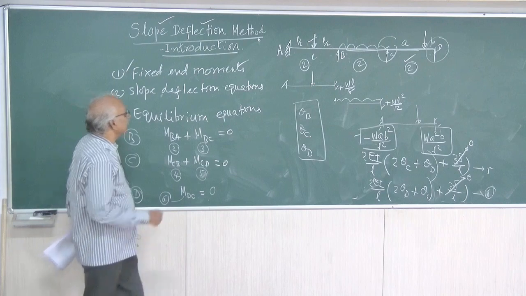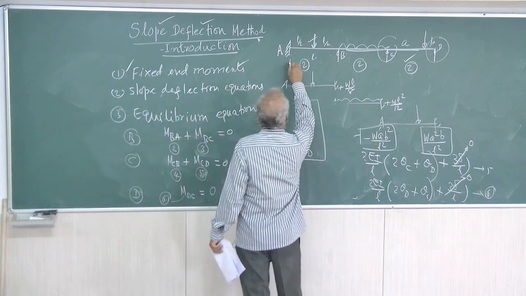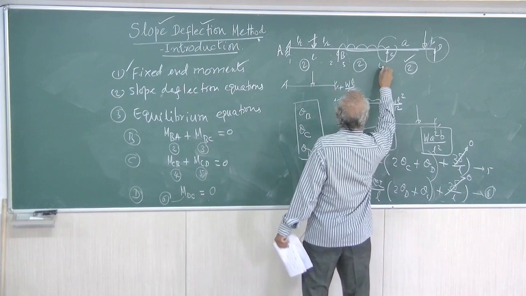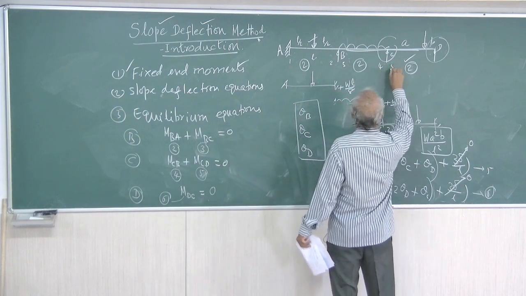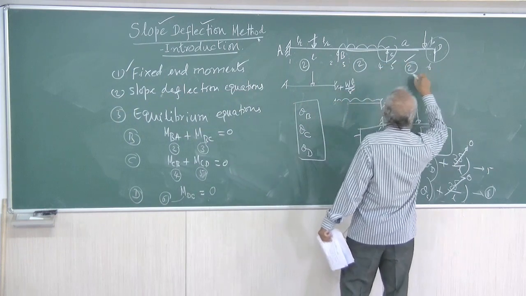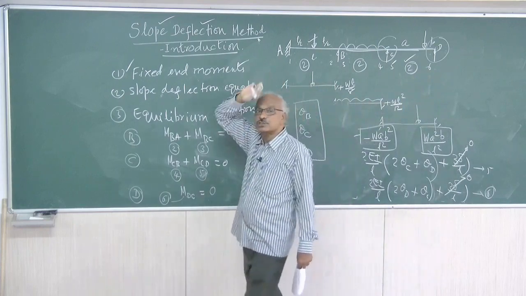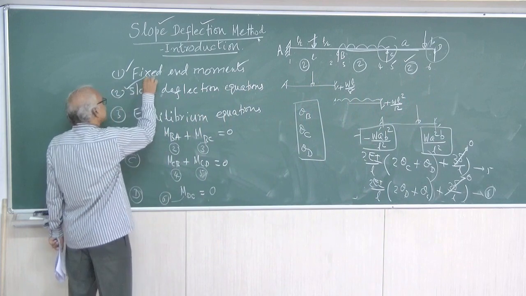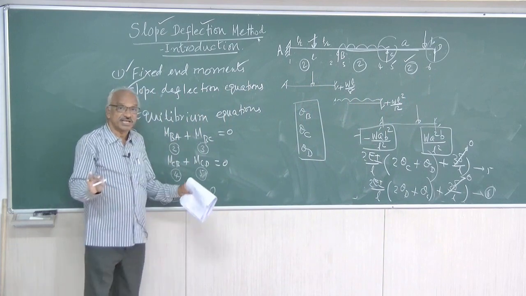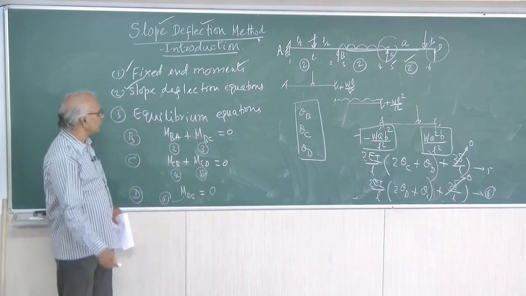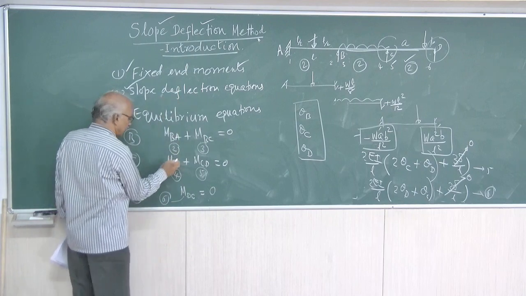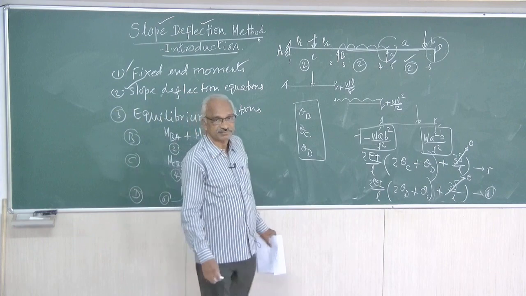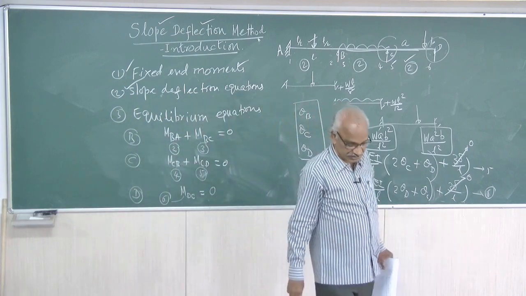MAB, equation number 1. MBA, equation number 2. MBC, equation number 3. MCB, equation number 4. MCD, equation number 5. MDC, equation number 6. There are 6 slope deflection equations that are available in the second step after simplification. It is readily available. So, you have to use these equations here, add them, simplify them, you will have 3 equations.